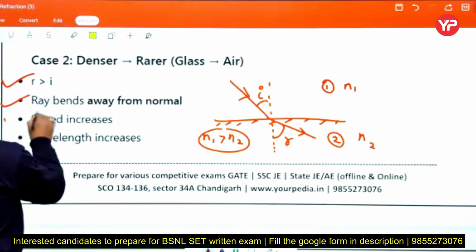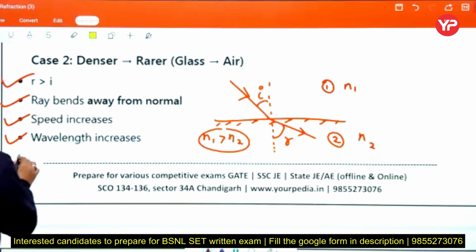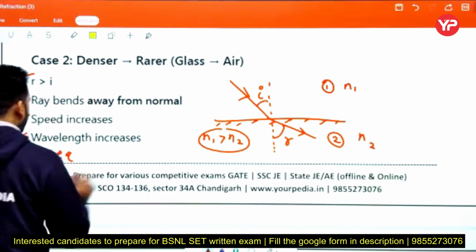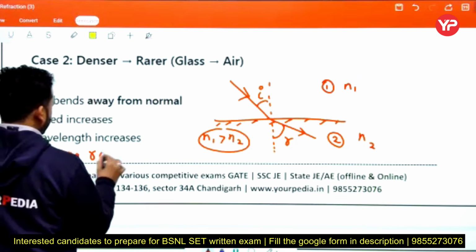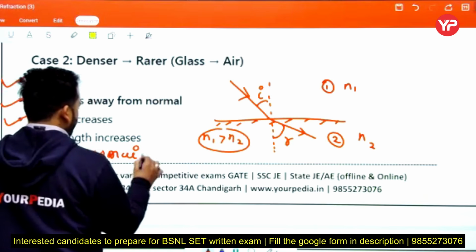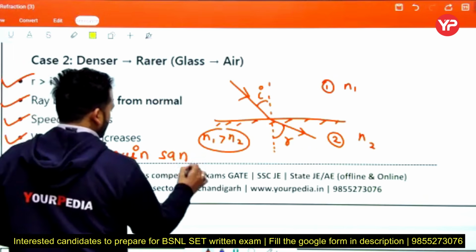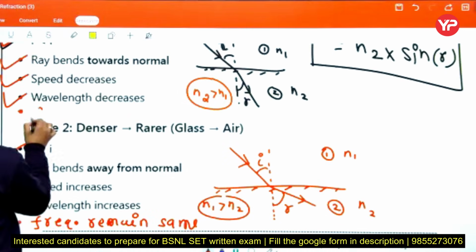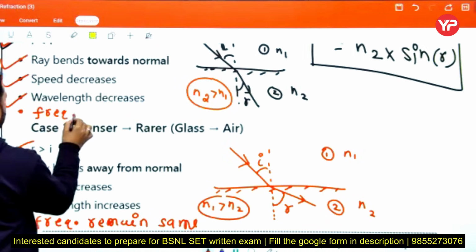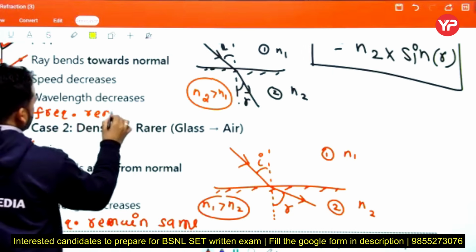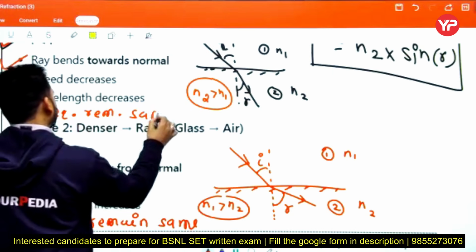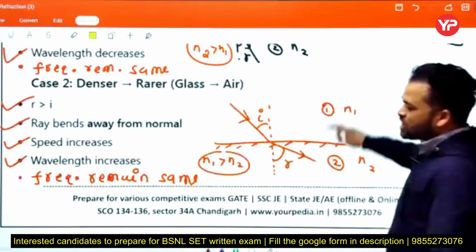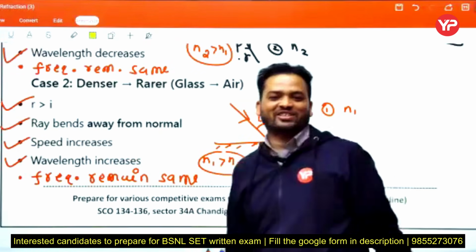These points are clear. Here also frequency remains the same. Tell me, this is all about the basics of refraction.